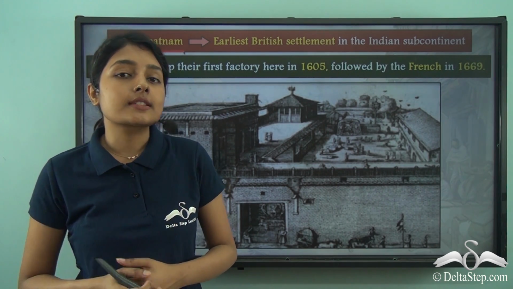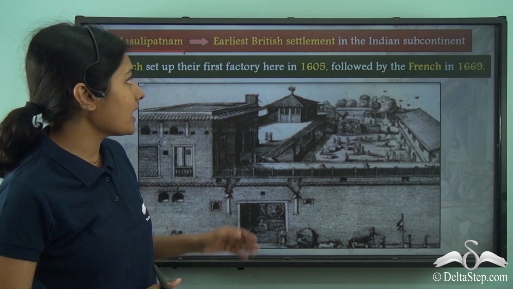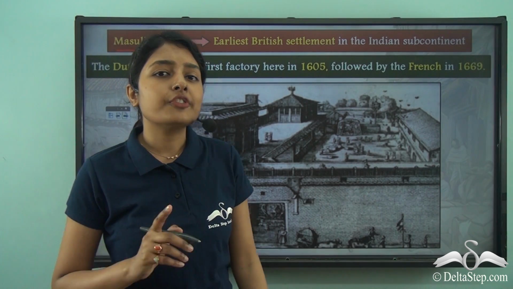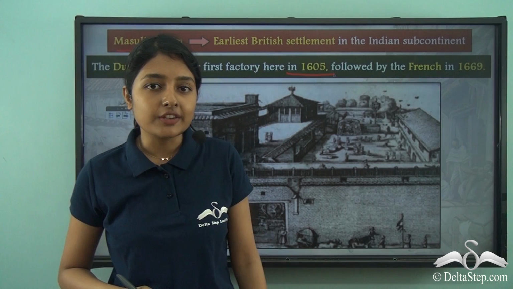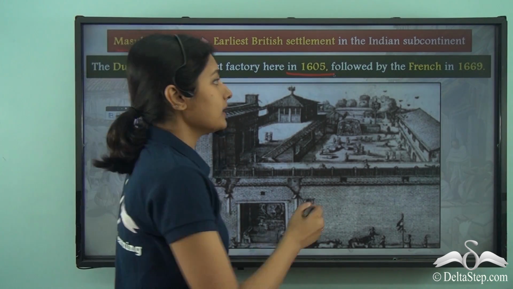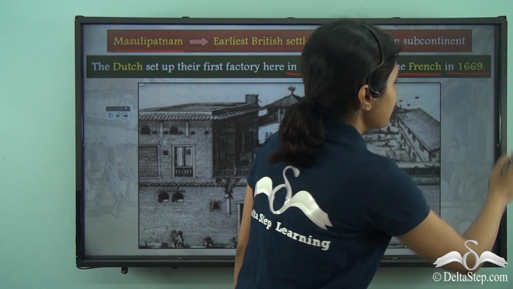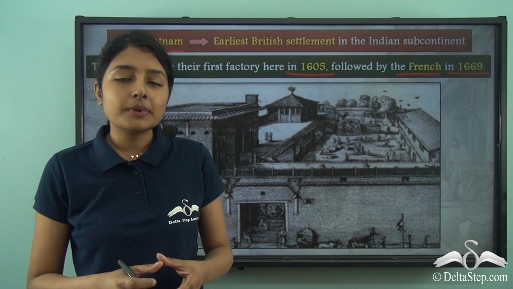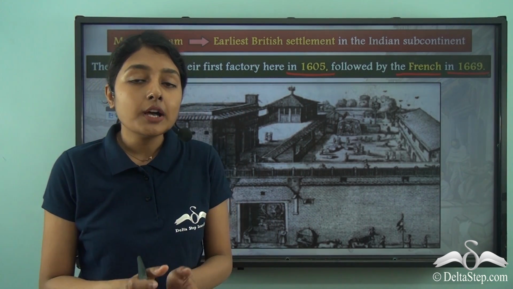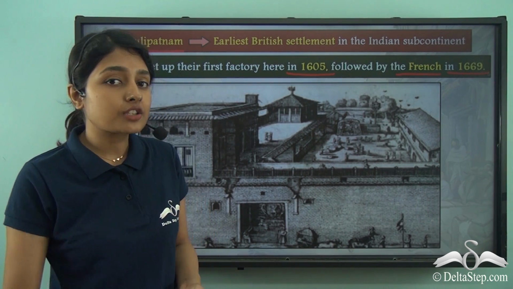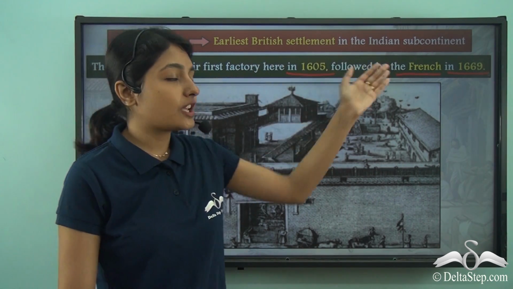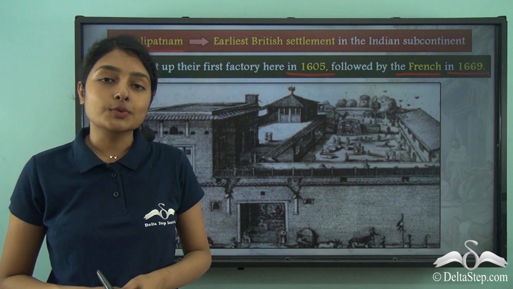And an obvious continuation of this was that the Dutch set up their first factory here in Masulipatnam in 1605, and they were followed by the French in 1669. So now Masulipatnam was not just restricted to being a port town in medieval India, but new factories by the Dutch and French were being set up in Masulipatnam.